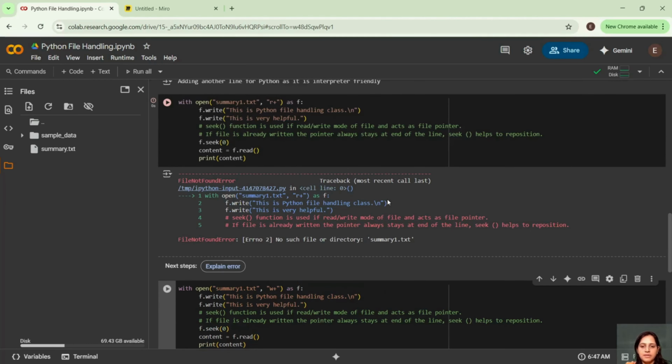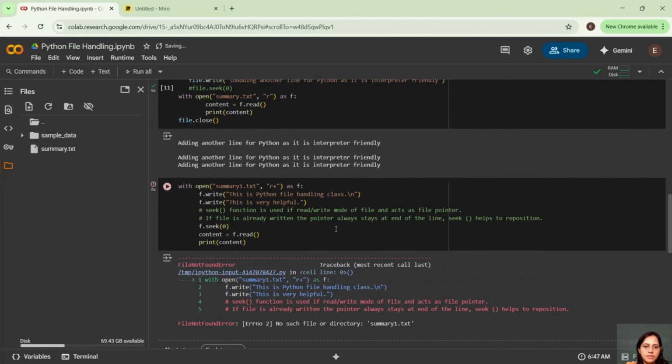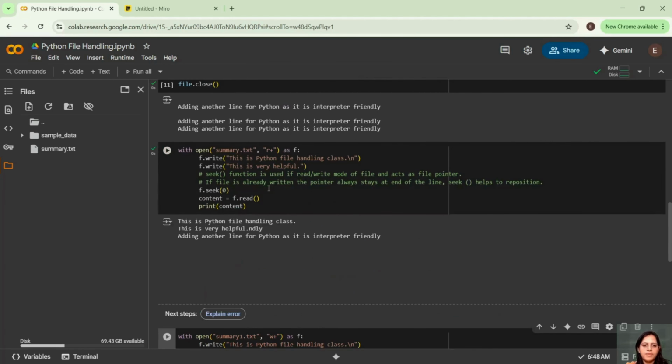Let me just change the file name here, a yet another file. Let's see, we have summary.txt, right? Let me run this.